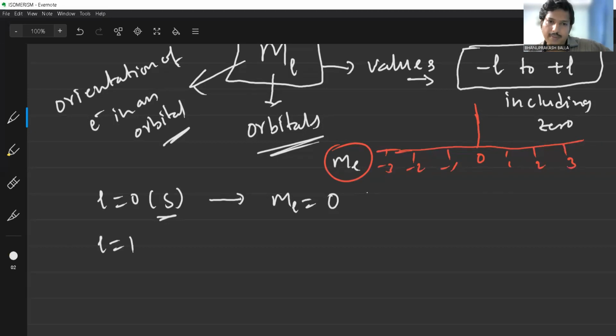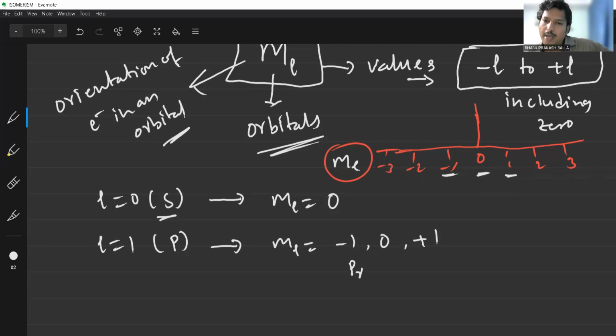Like L is equal to 1, that is called the p subshell. The p subshell L value is 1. So -1 to +1 means -1, 0, and +1. The total ml has 3 values, that is the 3 orientations. Now the p subshell has 3 orientations. What are the 3 orientations? One is known as the px orbital, another is the py orbital, and the other is the pz orbital. Px, py, pz.